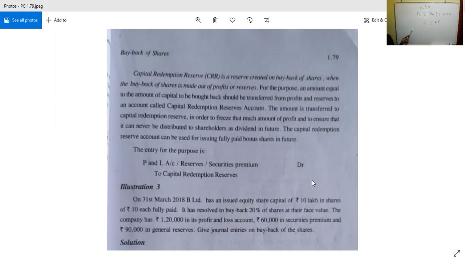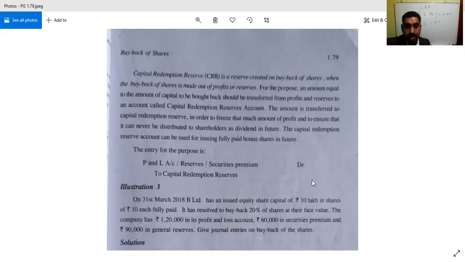That is what needs to be remembered here. So out of the free reserve, when this is accumulated out of the free reserve, this buyback is to be done. In such a case, this is the entry: P&L account debtor or reserve account debtor or securities premium account debtor to capital redemption reserve account.